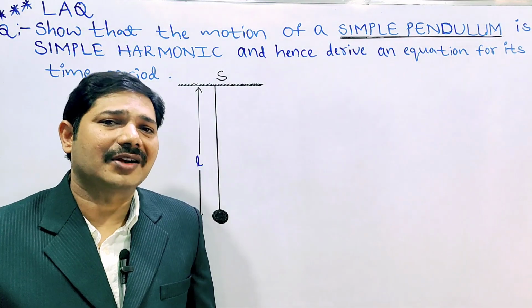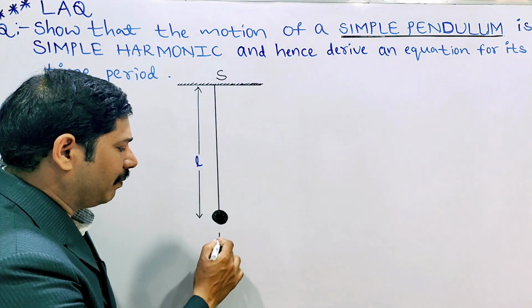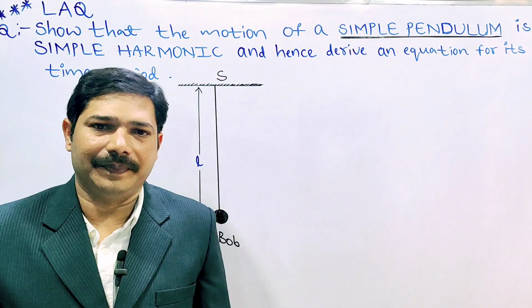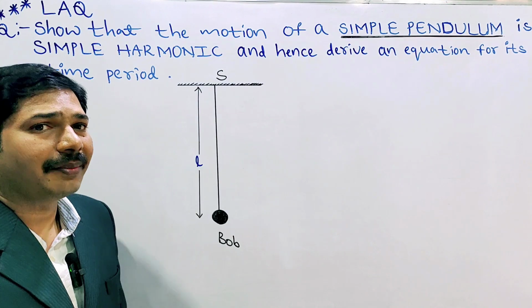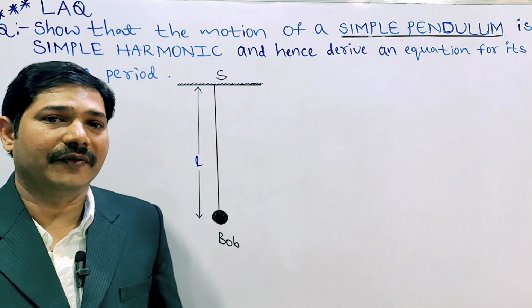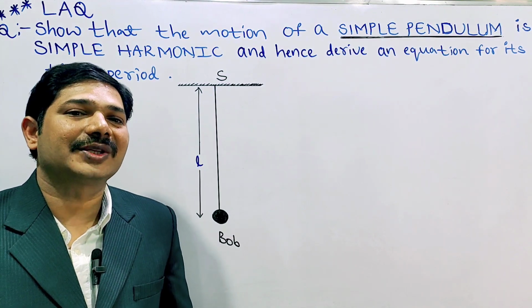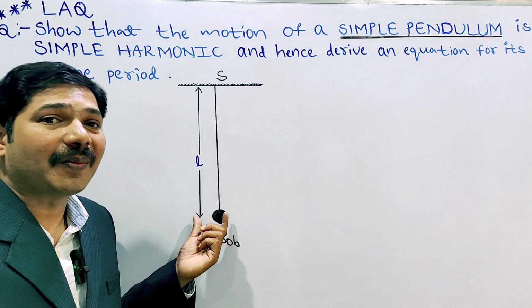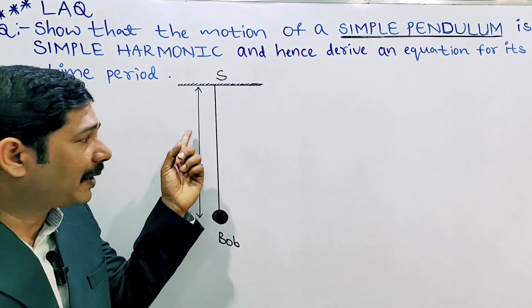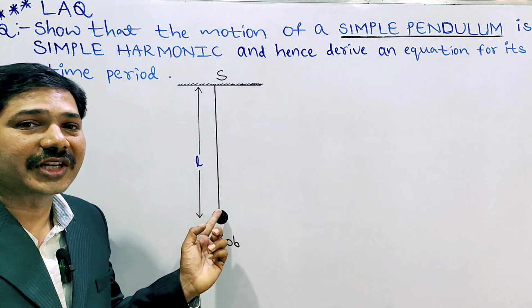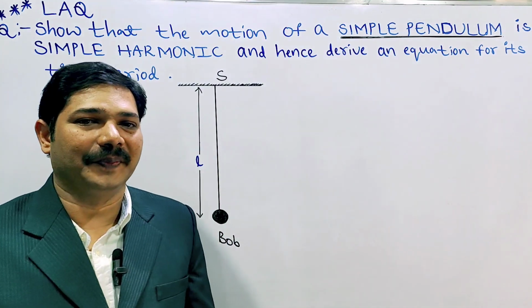That ball is called the bob. Such a pendulum suspended from a fixed support is called a simple pendulum.